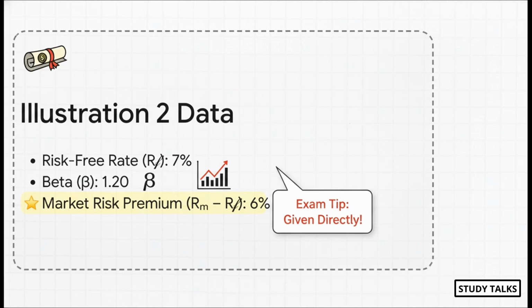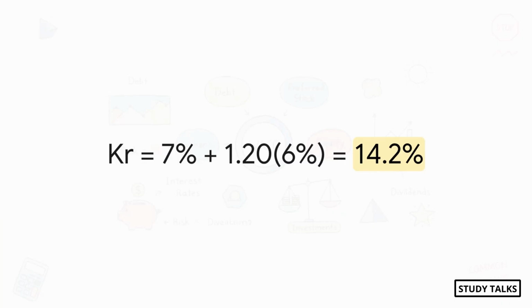This is important because sometimes they'll give you the market return and the risk-free rate separately, and you have to do the subtraction yourself. So always read the question carefully. Plugging these values in is super straightforward. It's just 7% plus 1.20 times 6%. That gives us 7% plus 7.2% for a final Kr of 14.2%. And just like that, you've mastered the two main ways to calculate the cost of retained earnings.